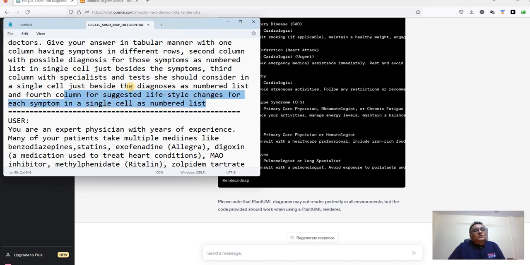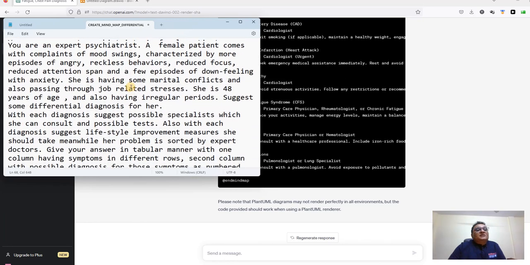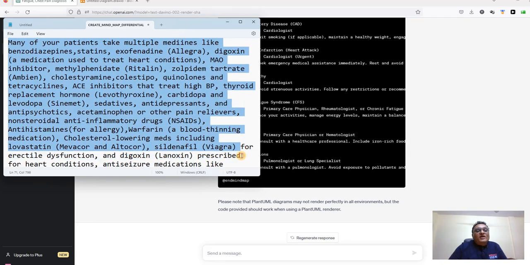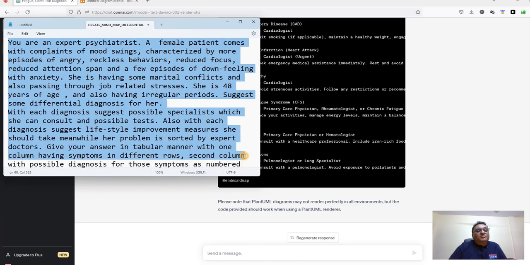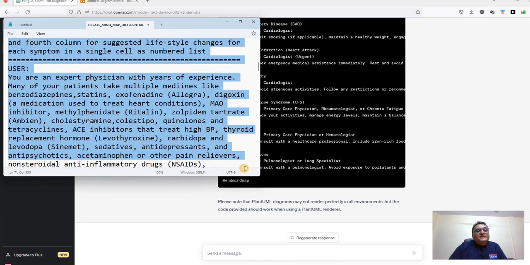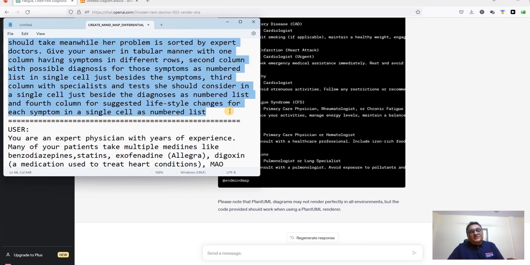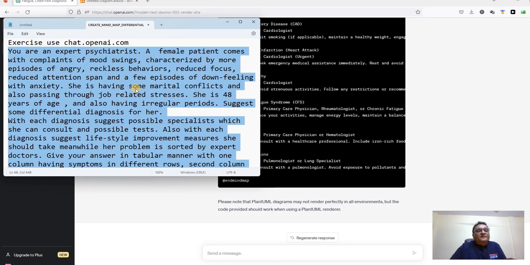Okay, so now let me test this. Of course, I have given a very long prompt. Often ChatGPT works better with two short prompts, which we have seen, zero shot prompting and one shot prompting and all that.